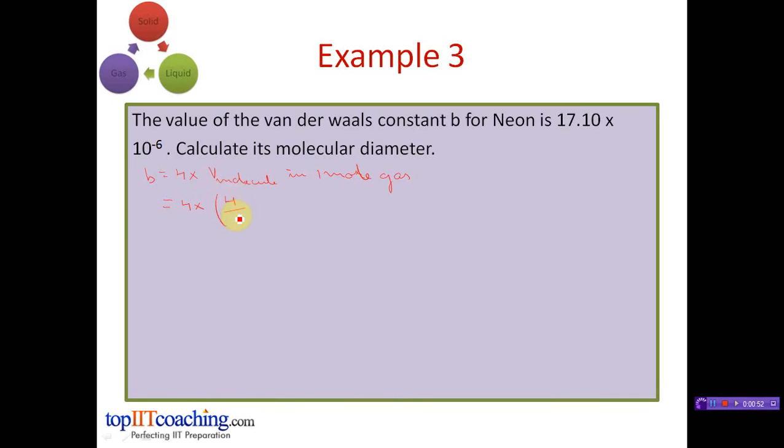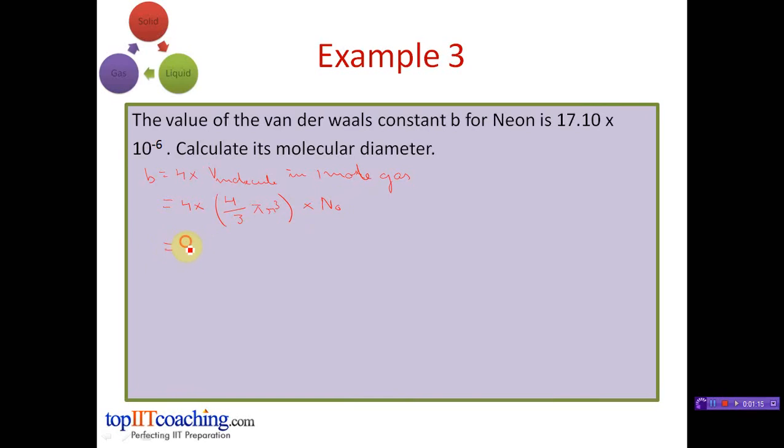We know that kinetic theory considers molecules as spherical objects, and the volume of a sphere is 4 by 3 pi r cubed, where r is the radius of the sphere, into the number of molecules in 1 mole of the gas, that is Avogadro number.